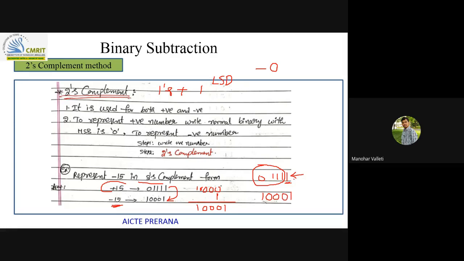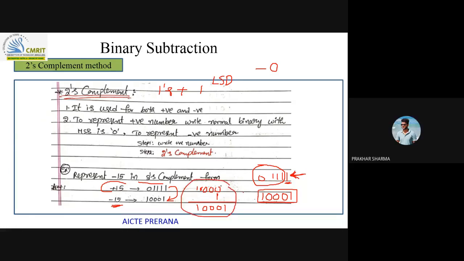I'll repeat once again. When you are finding 2's complement for a particular number, try to see from this side of the number: wherever 1 comes, till there you stop. The rest of the part you apply 1's complement on that. So you will get directly the 2's complement equivalent without doing all these additions and all.